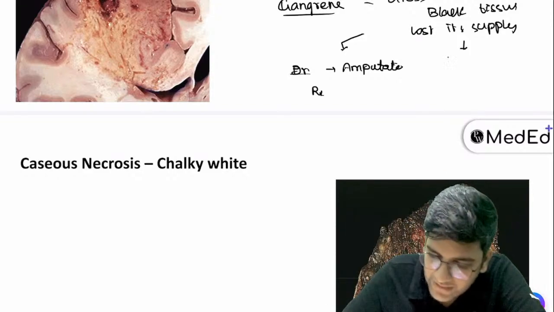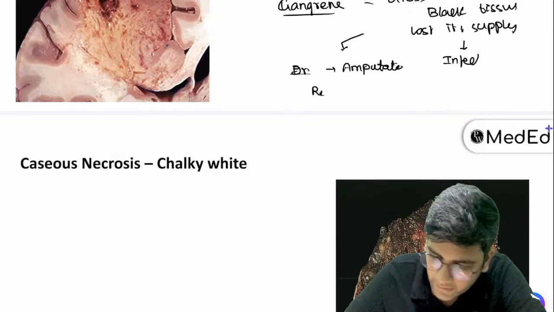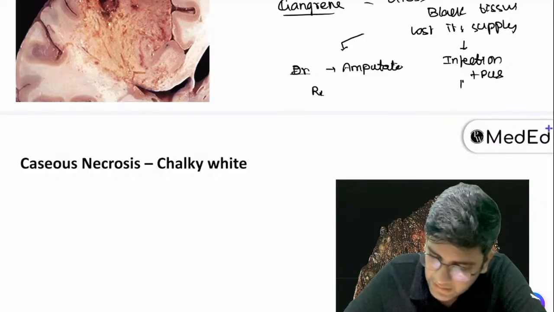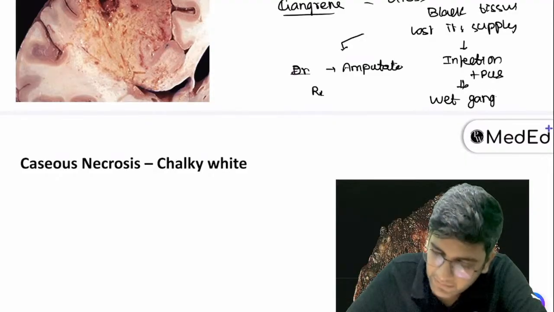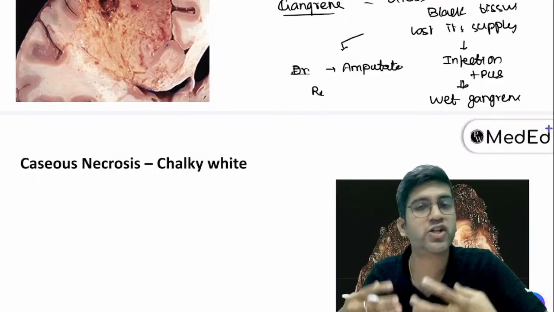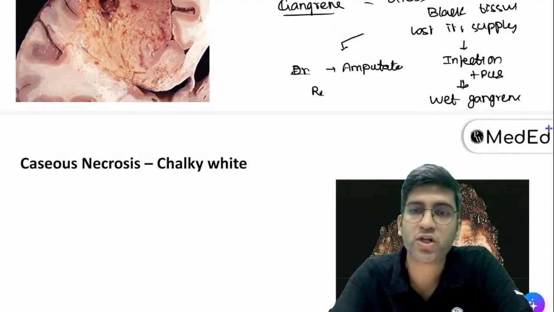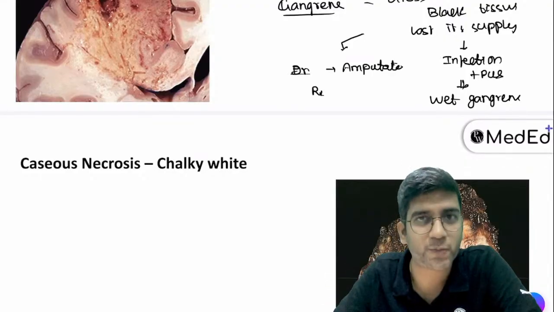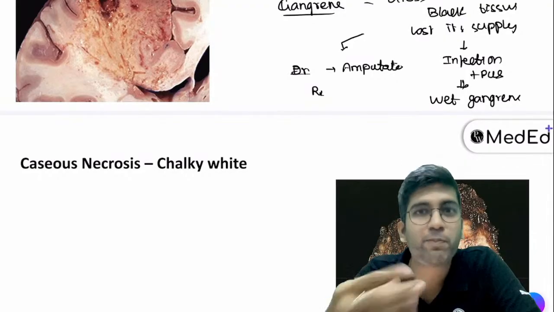So now when it's having an infection, a superadded infection with flowing pus formation, I call this a wet gangrene. Wet gangrene is nothing but a gangrene with superadded infection, with lots and lots of bacteria and lots of pus. Dry gangrene is nothing but just a dead tissue. It's dry and dead, no pus.